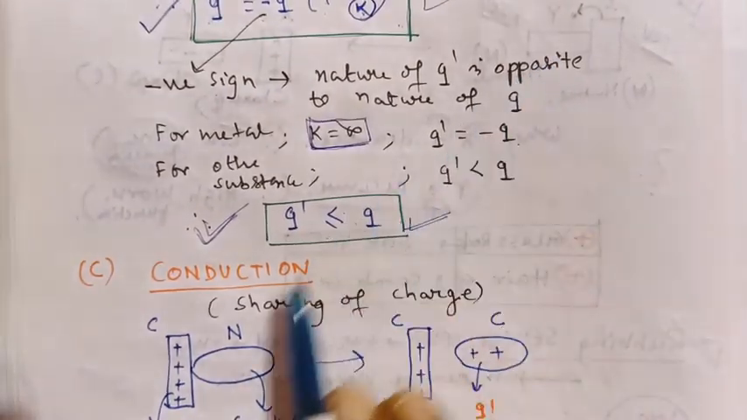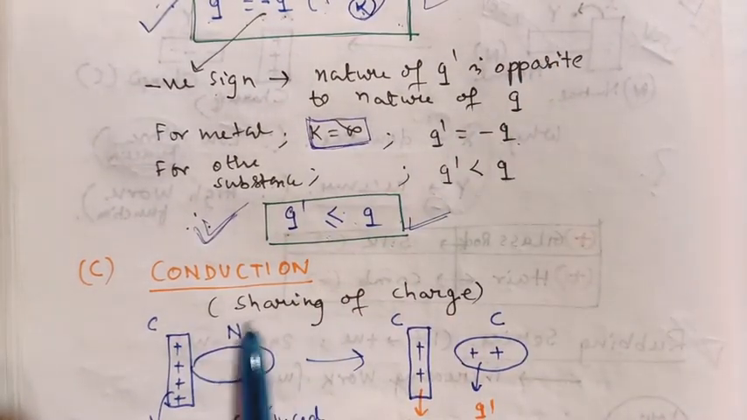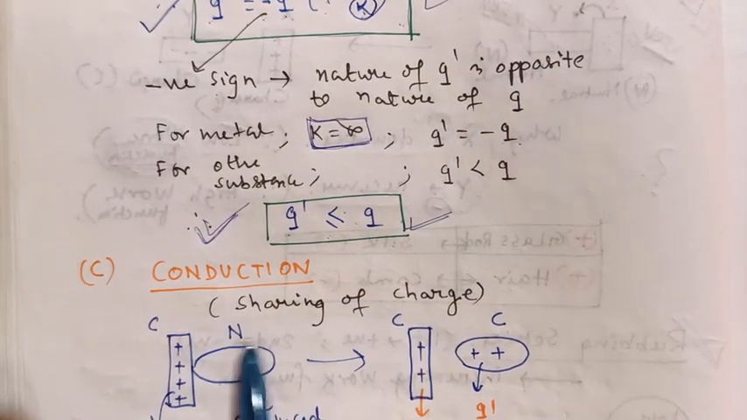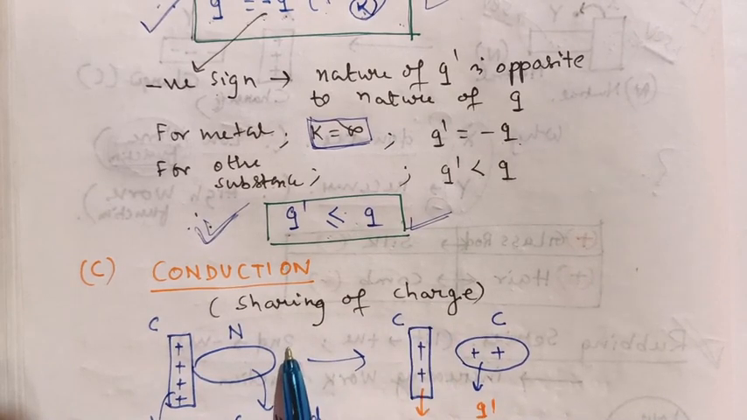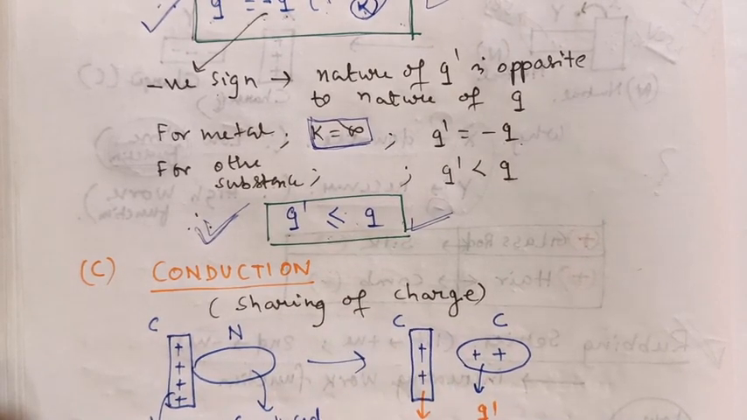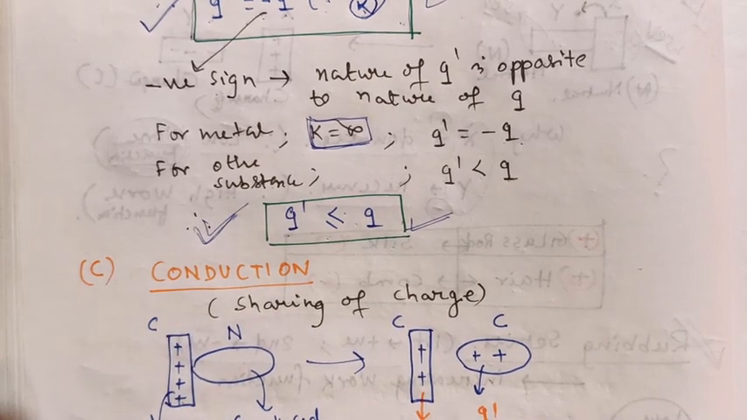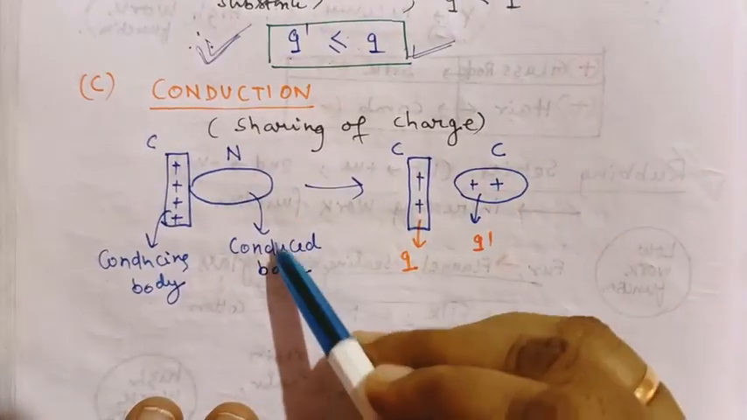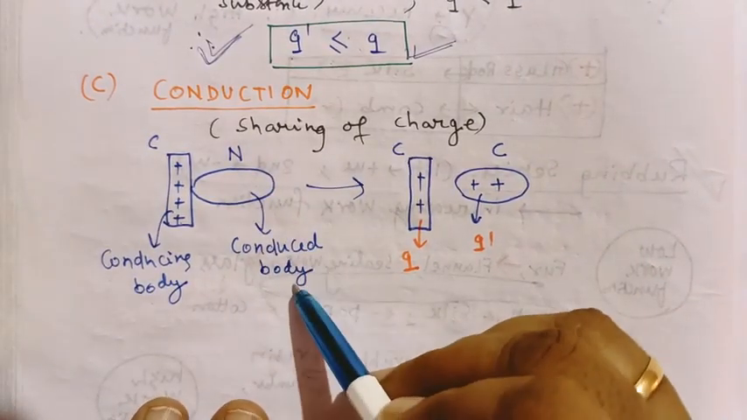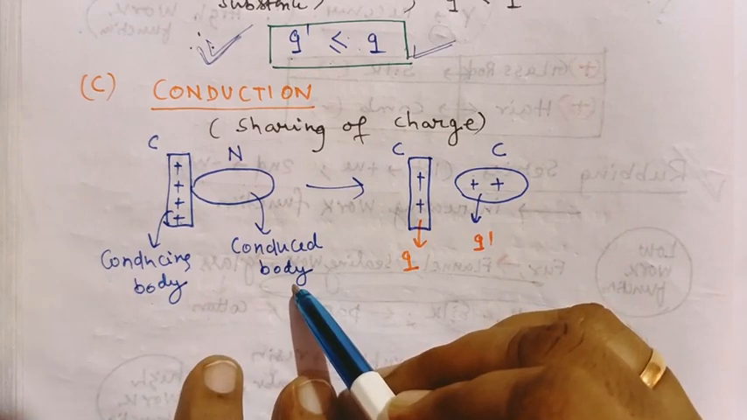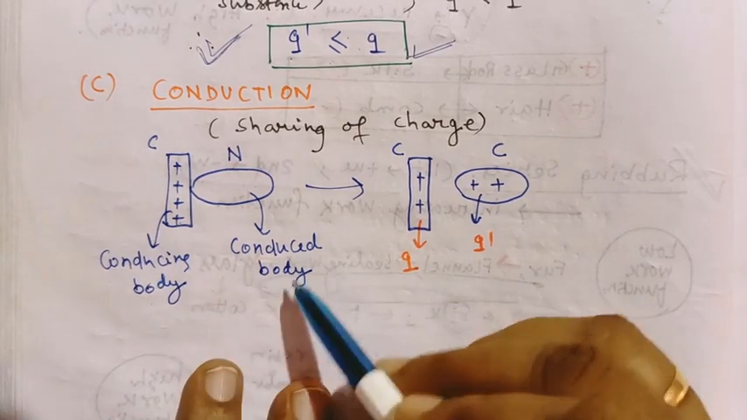Now the last and a very easy method, that is conduction. In this method, charge is shared because a conductor can share easily. Here this one is the charged body. We can call it the conducing body, like the inducing body. And this one is the neutral body, that is the conduced body. In these cases we have discussed the induced body, conducing body and conduced body.